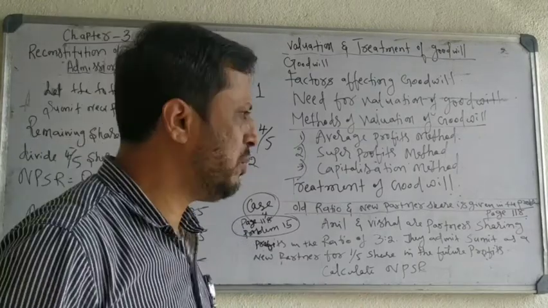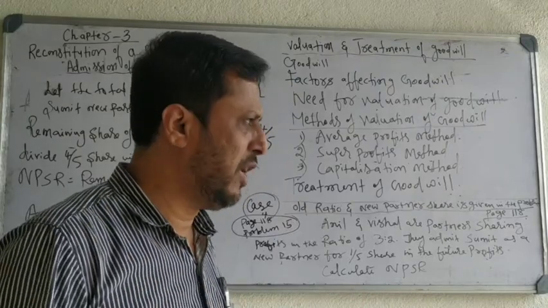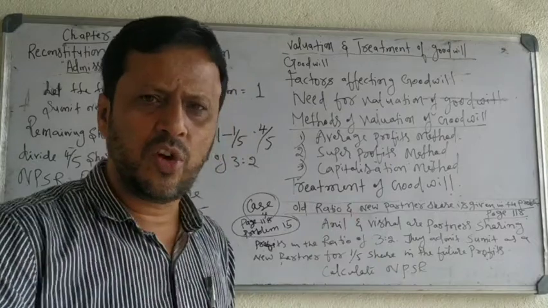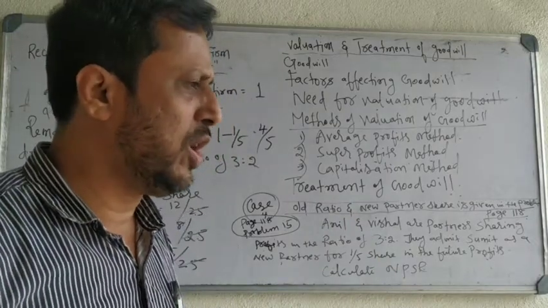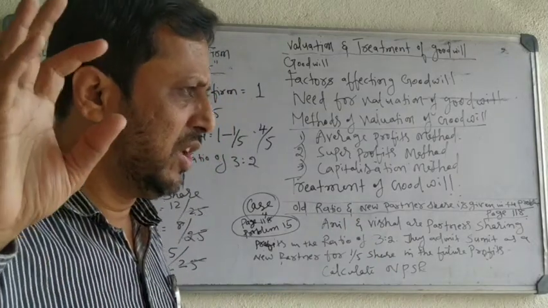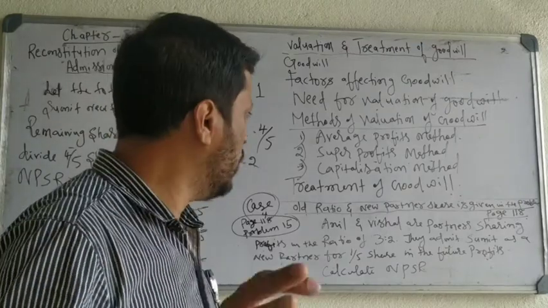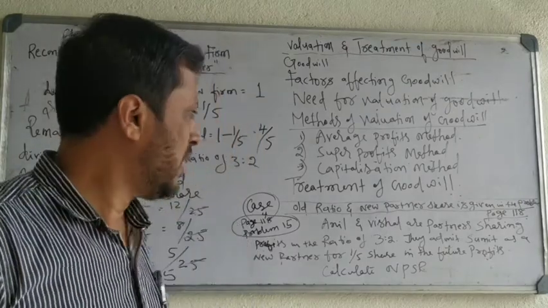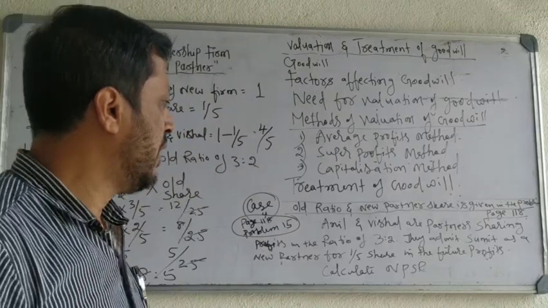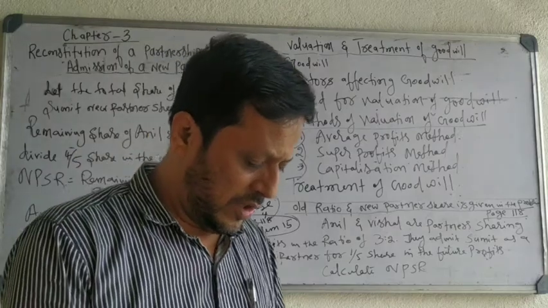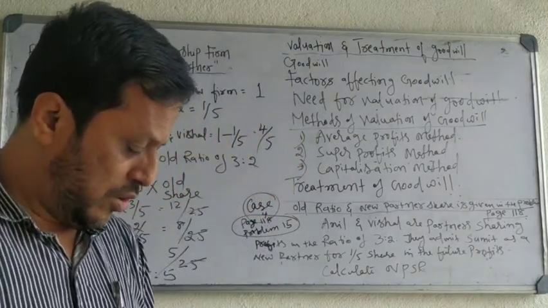In capitalization method, you have to calculate the goodwill amount. So the meaning of these 3 is not required here. Just keep in mind the 3 methods of valuation of goodwill: average profit method, super profit method, and capitalization method. Then you have treatment of goodwill. Treatment of goodwill we will study in the next class. You have some questions with regard to goodwill.